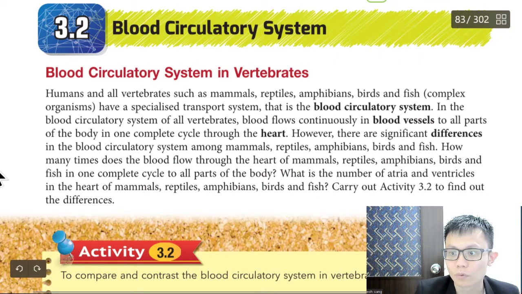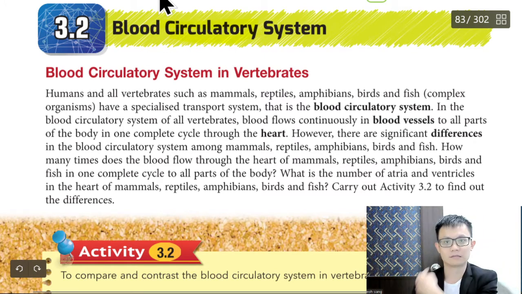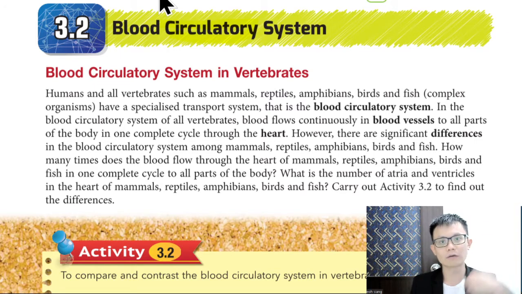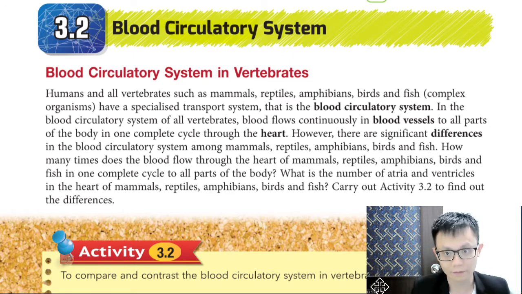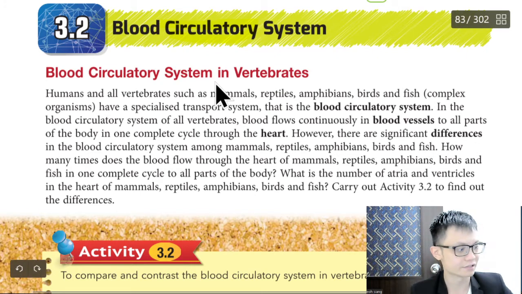Okay, blood circulatory. What do you mean by circulate? Circulate: go in, go out, circulate. So the blood circulatory system, correct or not? The blood goes in, goes out, goes in, goes out. The blood circulatory system is found in humans and all vertebrates.